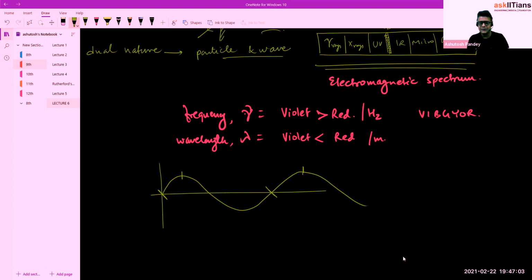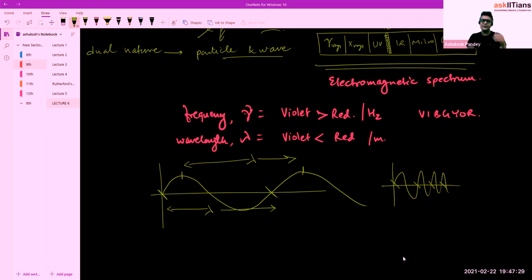So the distance between any of these is called a wavelength, and it will always be equal. So this is wavelength, clear. The length of one wave is wavelength. And frequency means in 1 second how many cycles, how many times this happened. So frequency means how many times the complete wavelength occurs in 1 second, and wavelength is the distance between these.